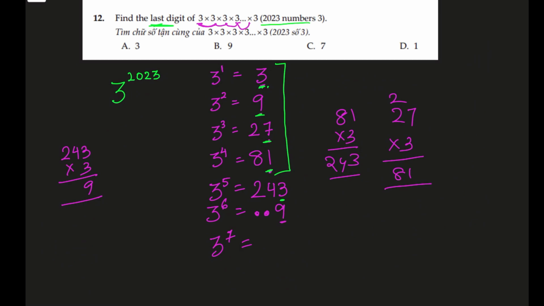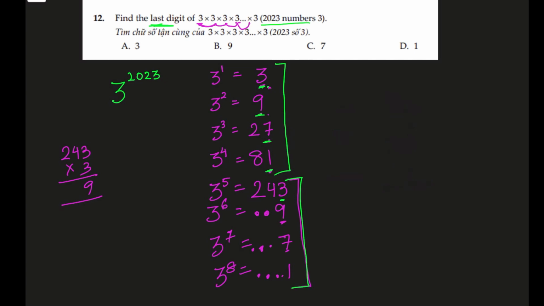3 raised to power 7: 9 times 3 is 27, so the ones place is 7. And 3 raised to power 8 will have 7 times 3, 21, so the ones place will be 1 again. As we can see, the pattern is repeated again: 3, 9, 7, 1. So every fourth power, the pattern is repeating. Now let me remove all this so that we have clear space.